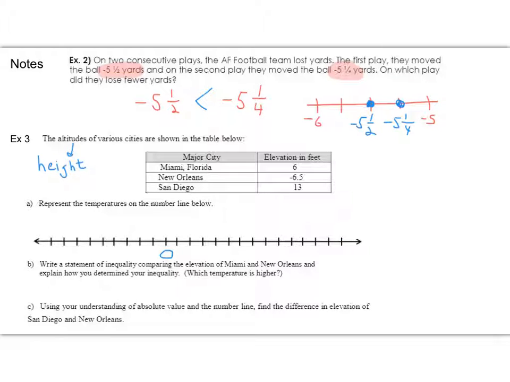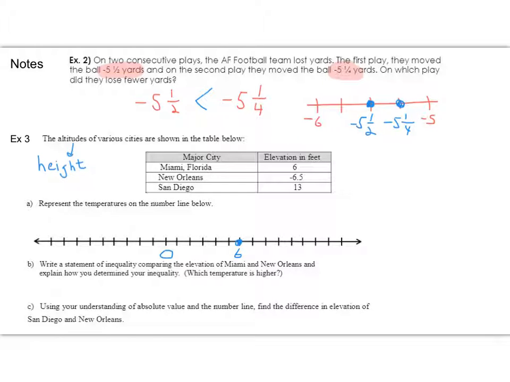All right. So if this is 0, I need to get to 6, so it's positive 6, so I'm going to the right. 1, 2, 3, 4, 5, 6. So let's put a big dot on that. Okay, that's 6.